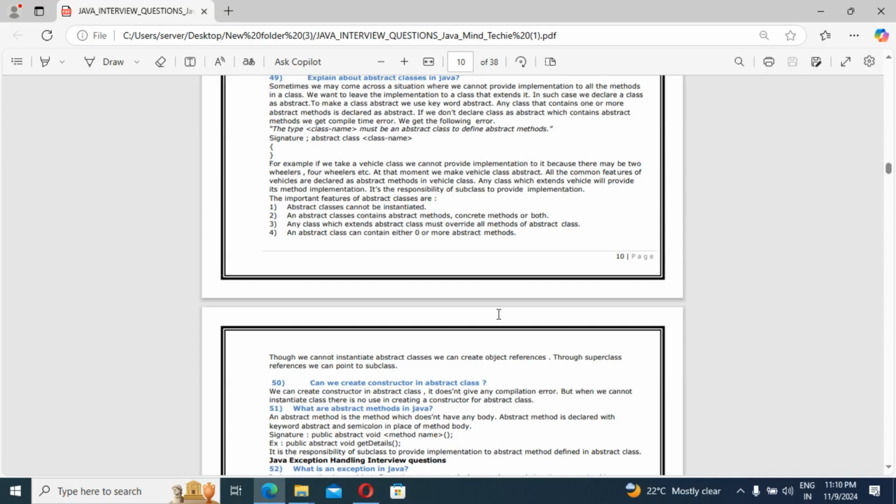The next question: what are abstract methods in Java? I have explained what an abstract class is, but what is an abstract method? So guys, an abstract method is a method which doesn't have any body. First thing we should know, right? We also know this at the interface level: all the methods we define inside the interface are abstract methods, meaning these methods don't have any body. An abstract method is declared with the keyword abstract and a semicolon in place of the method body. But if we have the body, that means it is a concrete method, not an abstract method. That is the abstract method in Java.